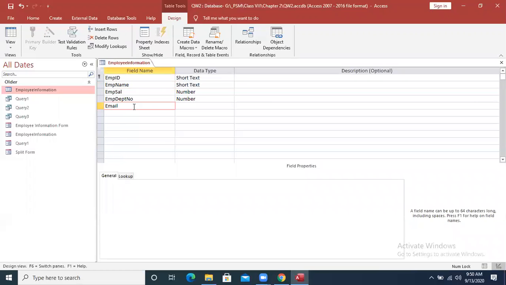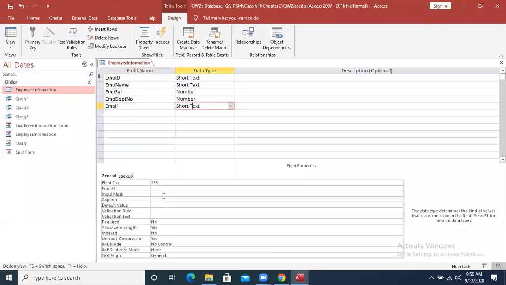Email में अगर हम लेते हैं, this is short text, so we can apply a validation rule over here कि the email should have the @ sign. Email should not be without @ or a dot sign with the extension. There is a proper format for email, so it should follow that format. That is basically called the validation rule.